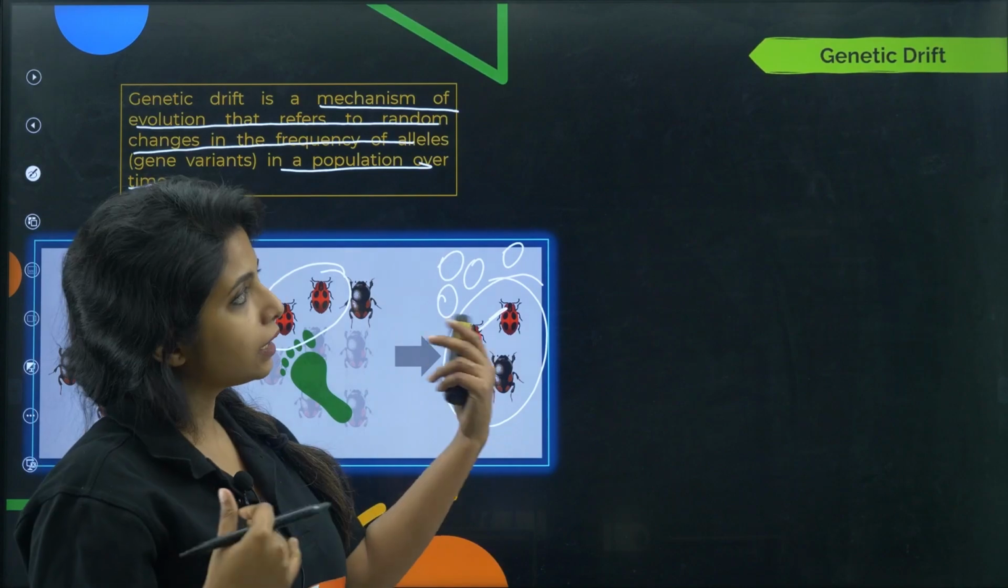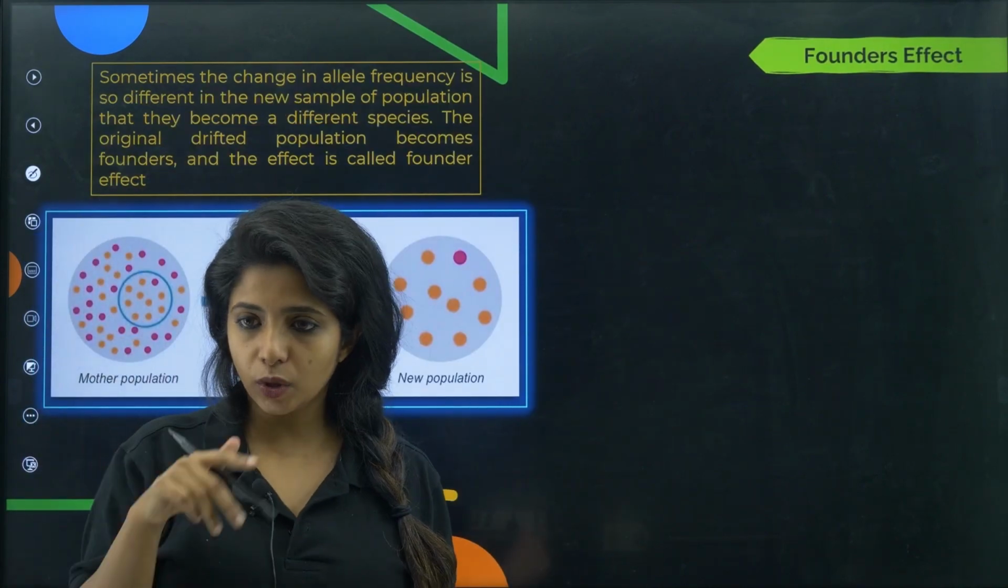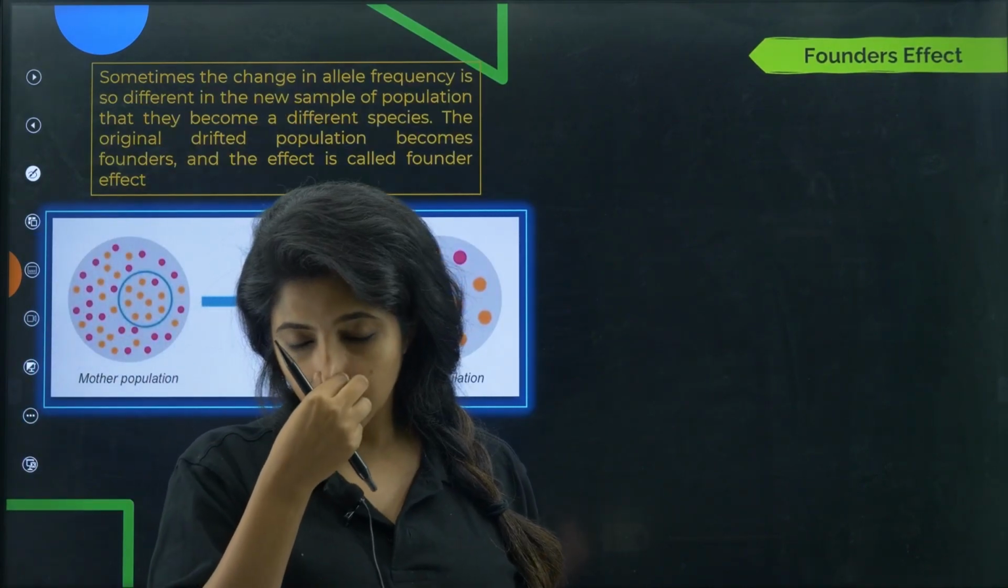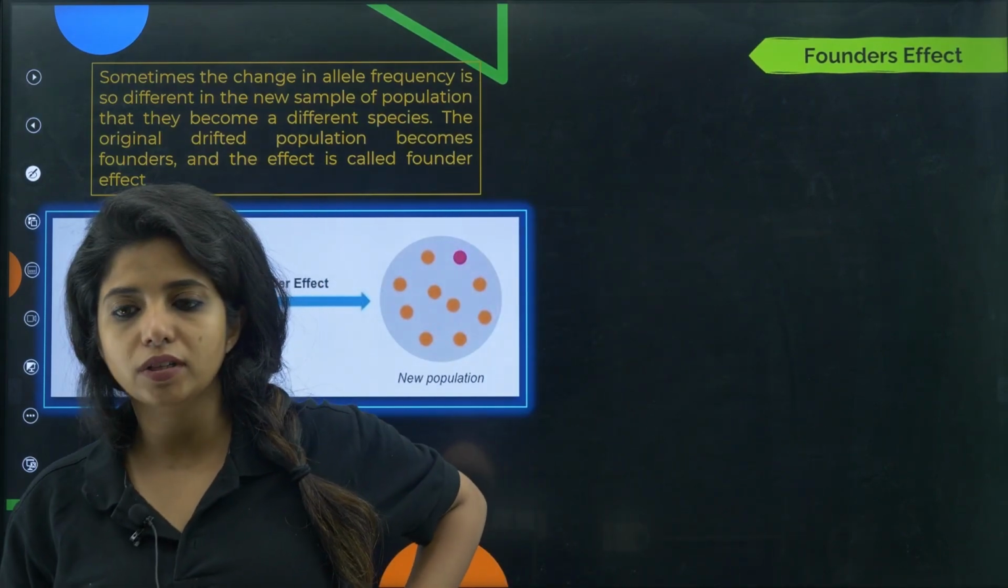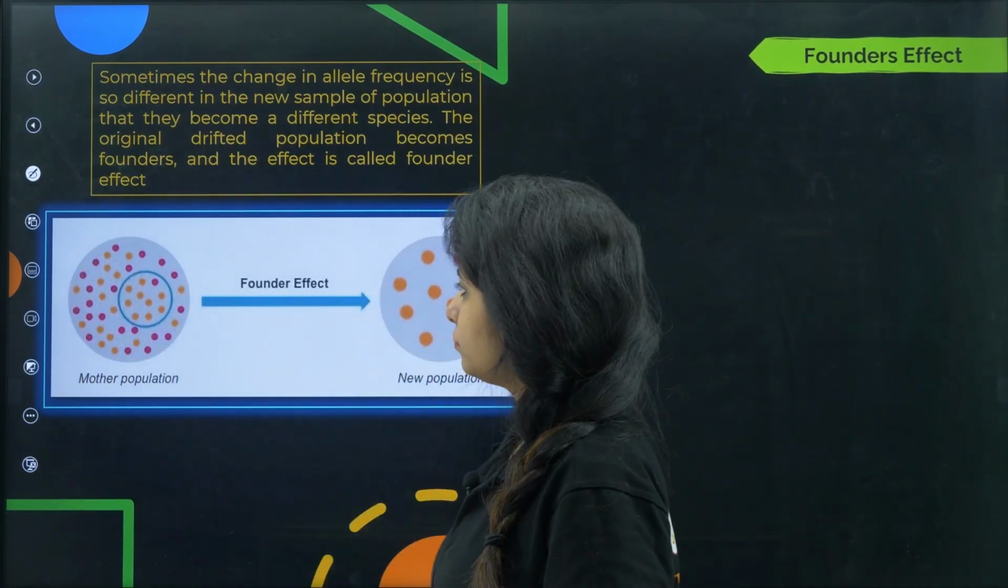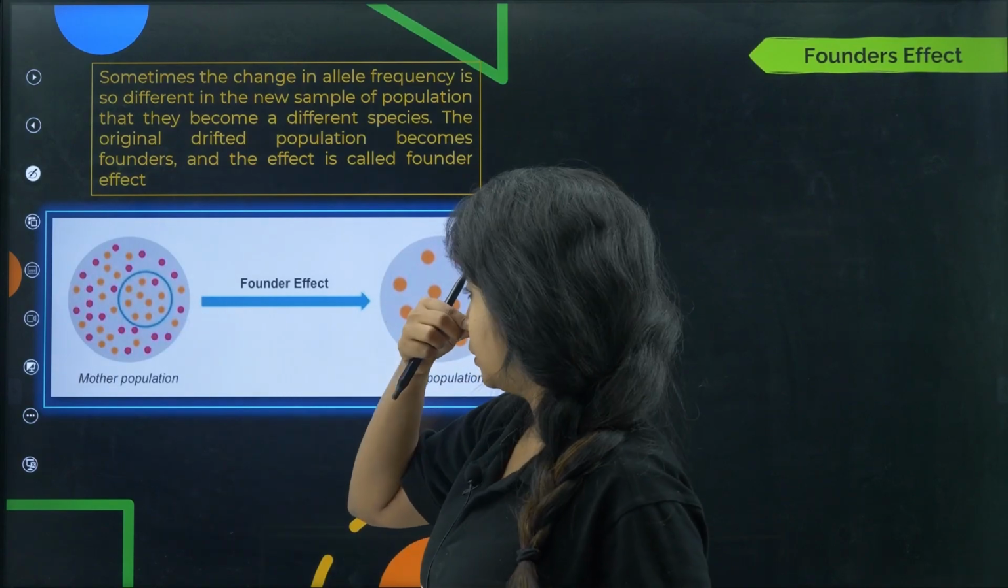Now genetic drift I can divide into two types: one is the founder's effect and the other is the bottleneck effect. The founder's effect is given in your NCERT. According to the founder's effect, what happens is that there is some population over here.